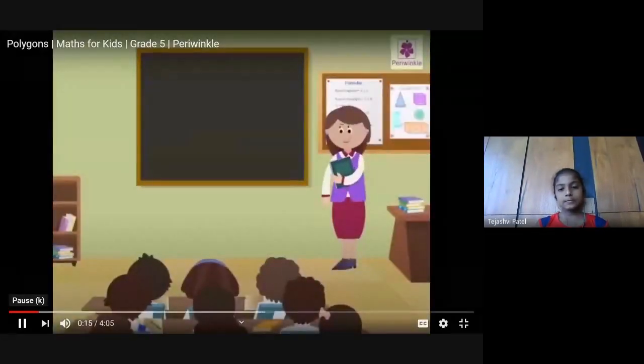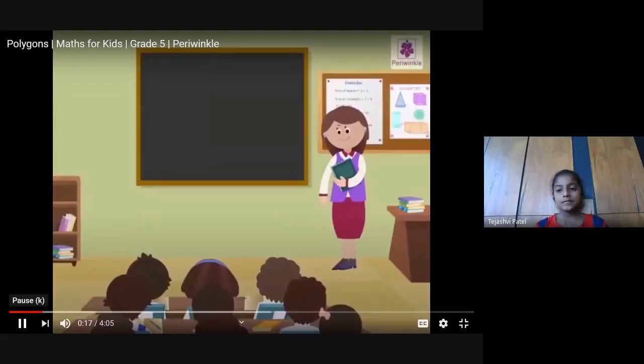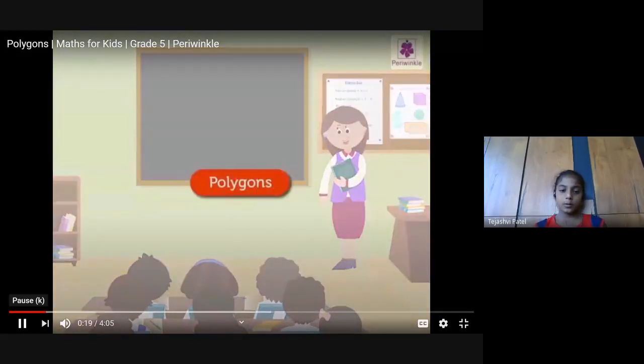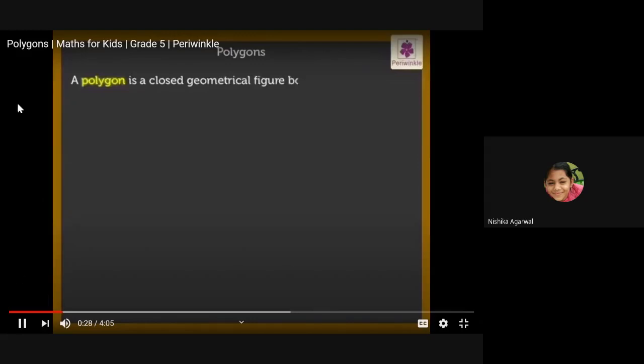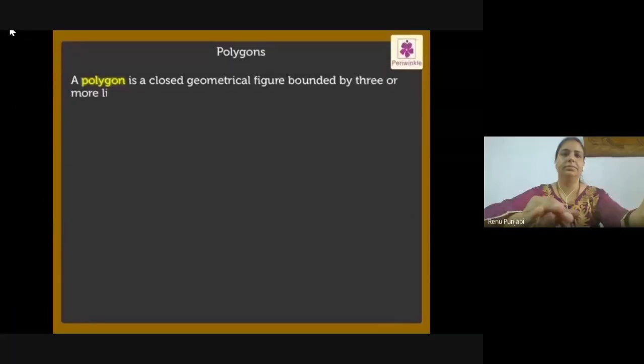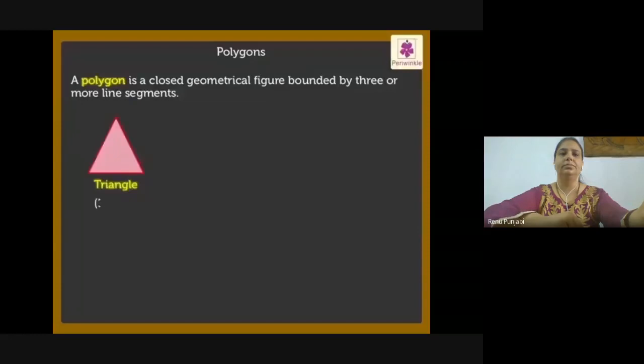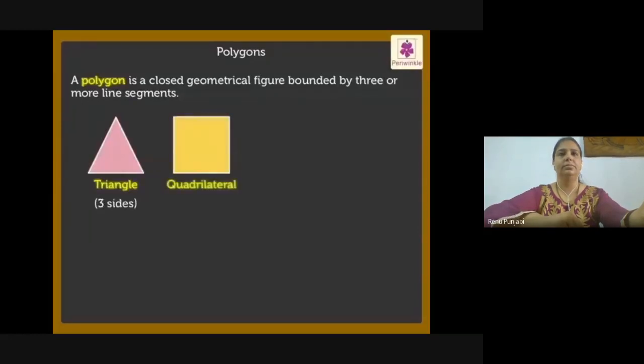Hello kids. Today, let us learn more about polygons. Let's start. We know that a polygon is a closed geometrical figure bounded by three or more line segments. Now, let us look at some of the polygons. A triangle is a three-sided polygon. A quadrilateral is a four-sided polygon.